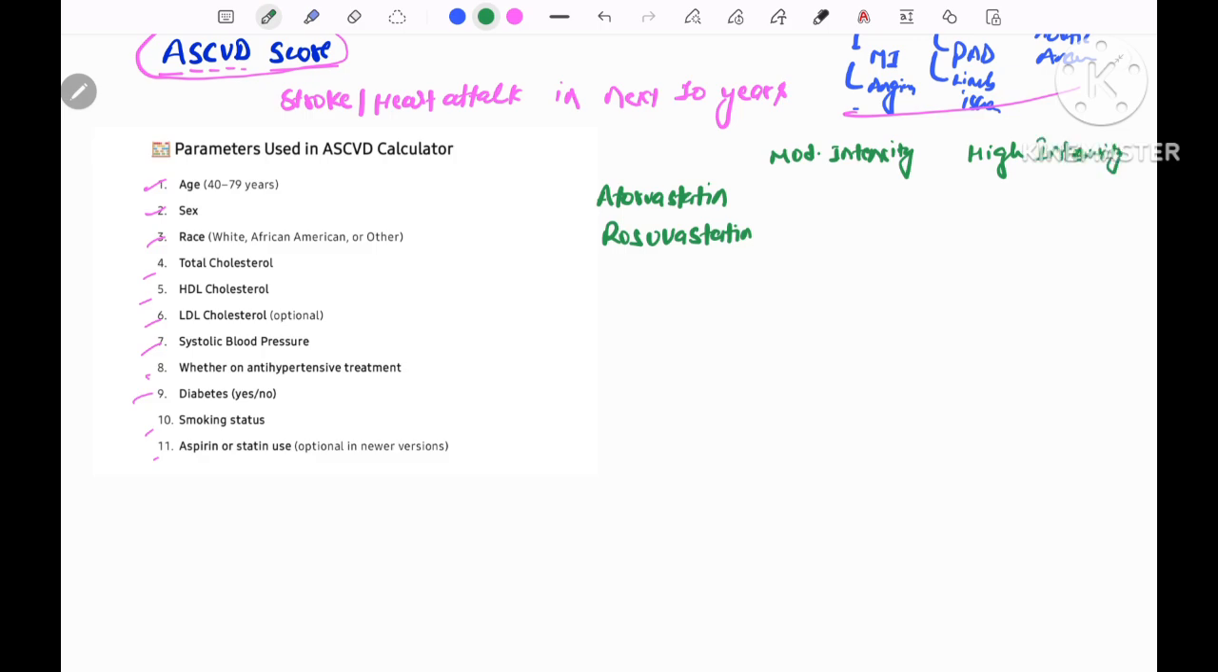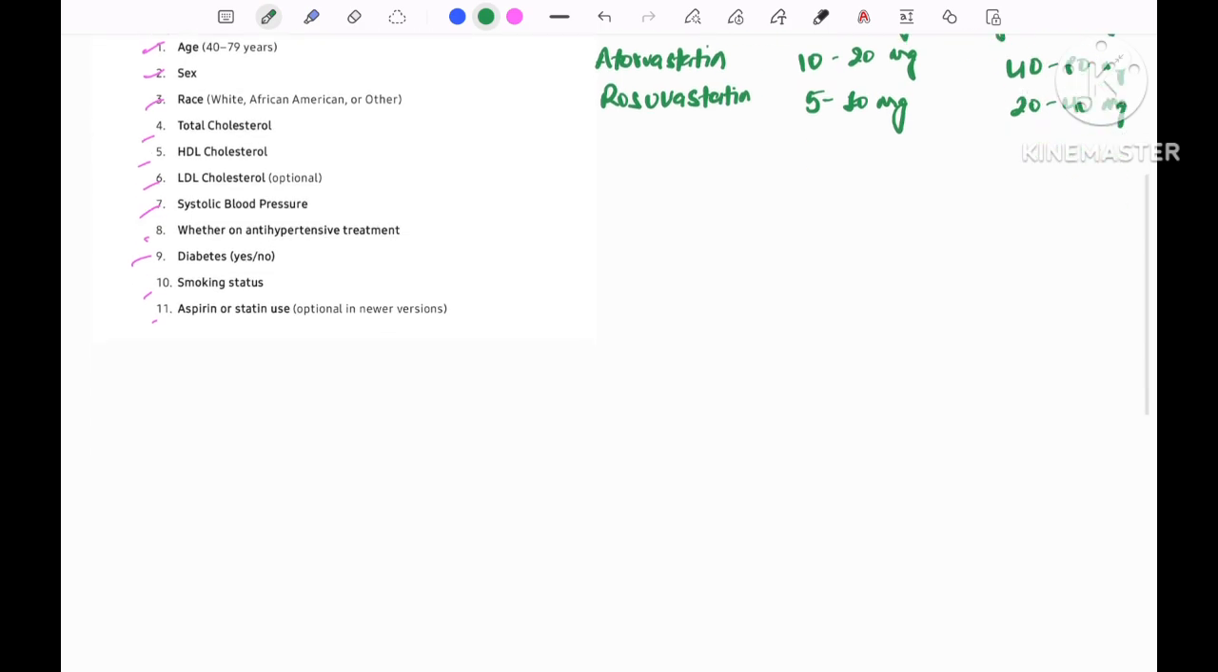For simplicity, I write the doses as rosuvastatin 5 to 10 mg, then 10 to 20 mg, and again 20 to 40, and again 40 to 80 mg. This is in mg. So this is the dose used as moderate intensity statin and high intensity statin for atorvastatin and rosuvastatin.